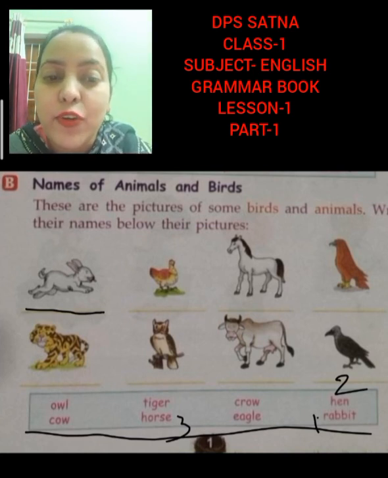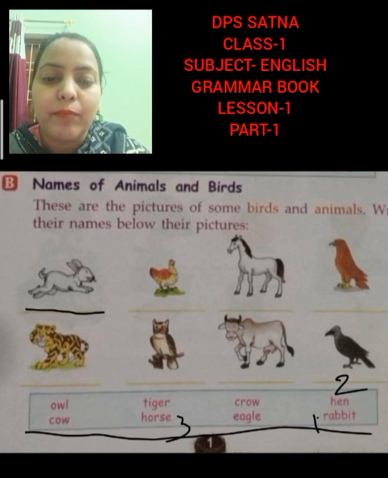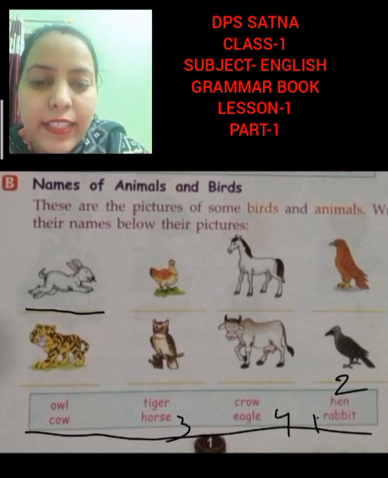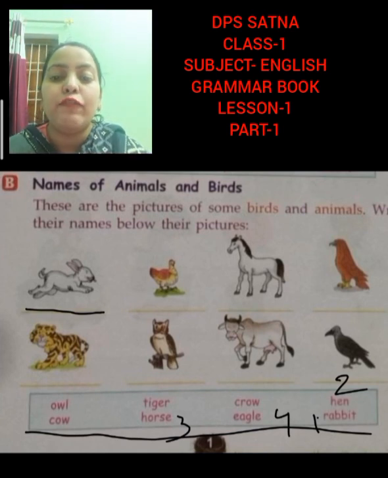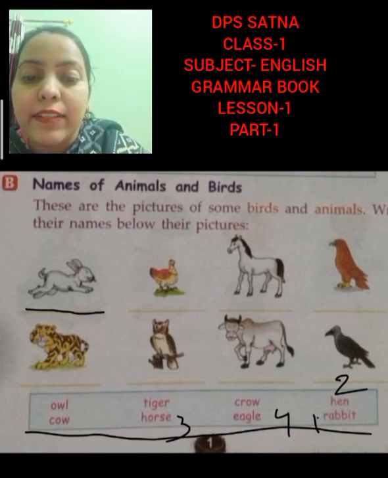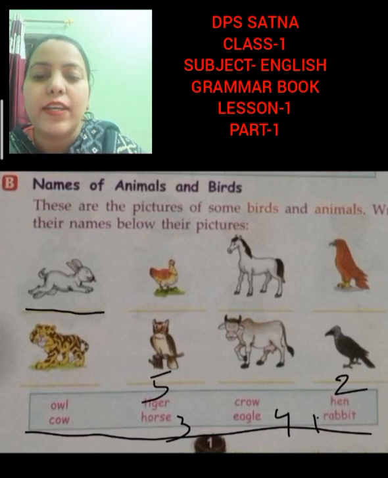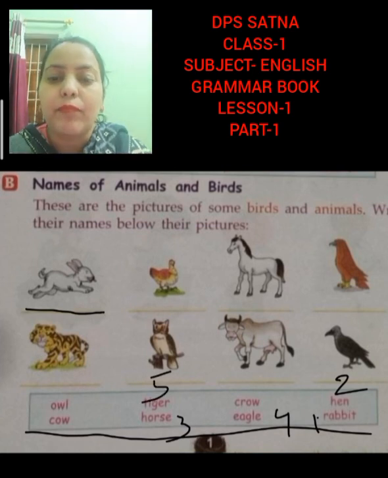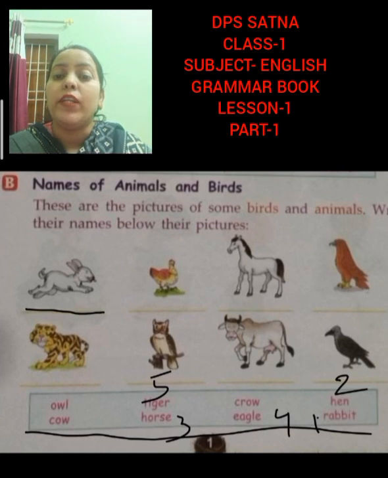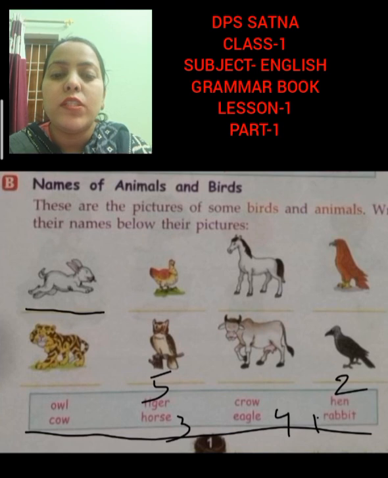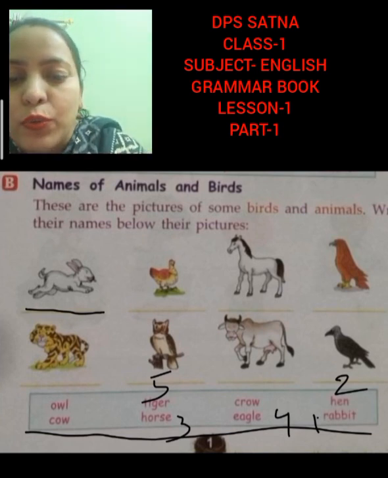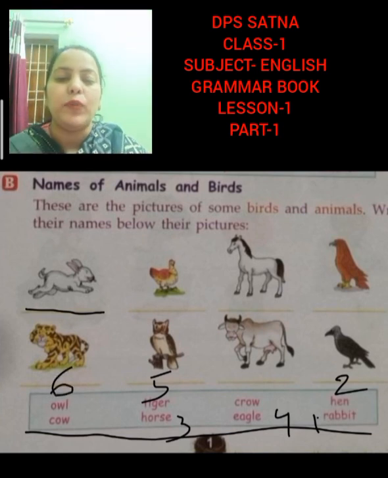H-O-R-S-E. Horse. Now the fourth picture, can you judge which animal is this or which bird is this? It is having wings also. This is eagle. E-A-G-L-E. Eagle. Now we are coming to the second line. Now the fifth picture is of tiger. T-I-G-E-R. Tiger. Now the sixth one, it is a bird and this bird can see only on night. Which bird is this? Can you tell me? Owl. O-W-L. Owl. So the sixth picture is of owl.